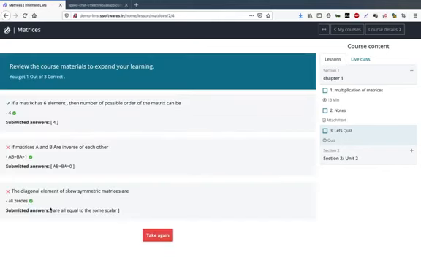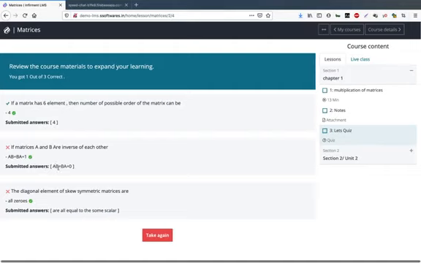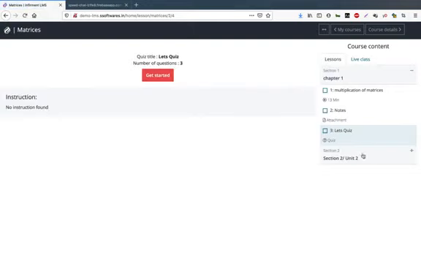Now we'll be able to see the result, like 1 out of 3 are correct, as I'm not good in matrices. The correct answer will be marked as correct, and if it is wrong, then the correct answer will be shown, like this is the correct answer, and what has been submitted is this one. If the student wants to gain confidence again, he can start a retest.